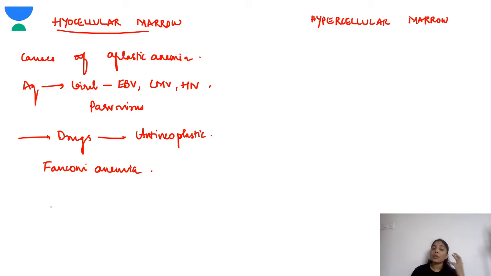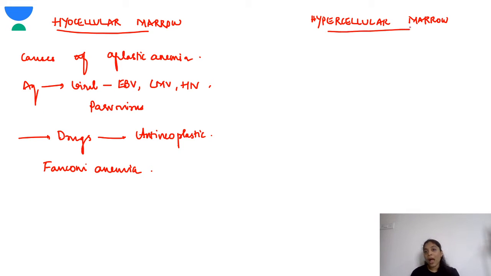Okay, so next, coming to the myelodysplastic syndrome, you shouldn't get confused. In myelodysplastic syndrome, both hypocellular and hypercellular marrow is present, but the majority is hypercellular marrow. Only the hypoplastic variant of the myelodysplastic syndrome comes under the hypocellular marrow. So whenever there is a question on the hypocellular marrow, you always consider the myelodysplastic syndrome to have a hypercellular marrow unless they specify the disease has hypoplastic marrow.